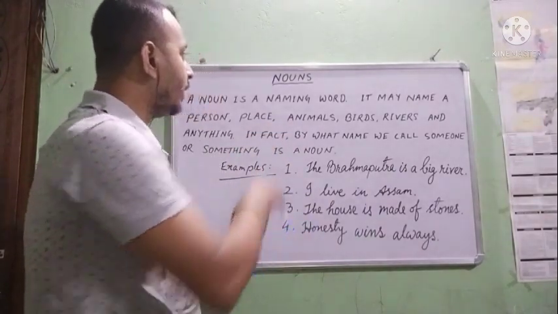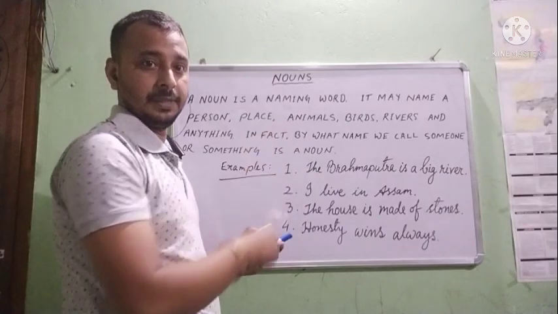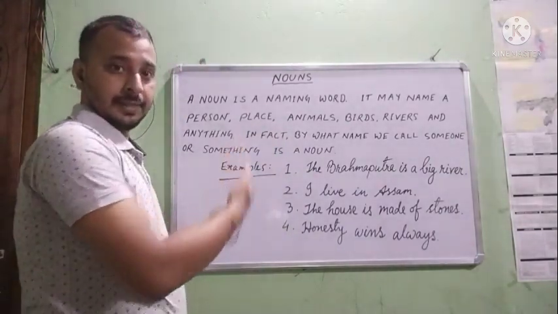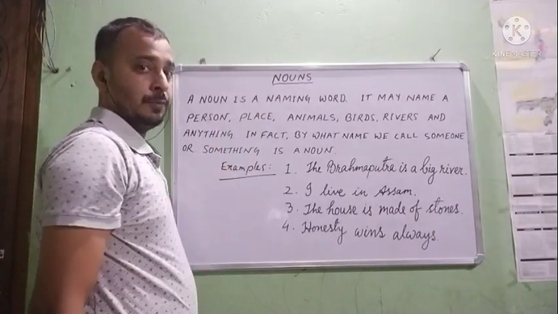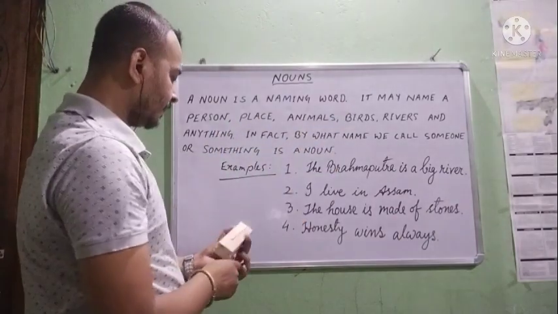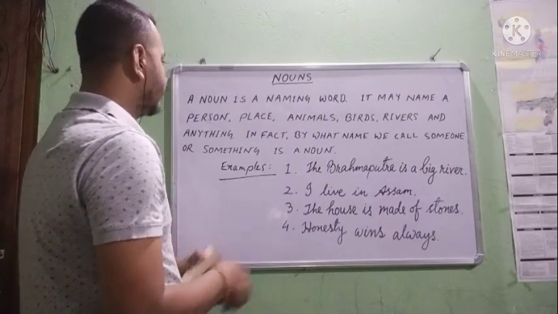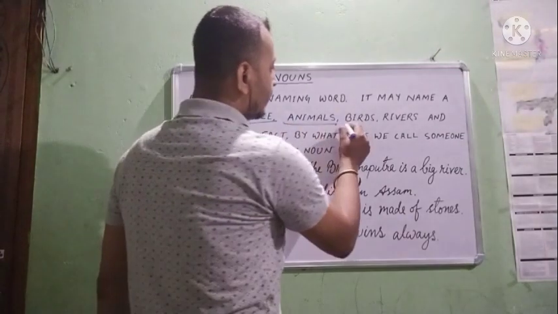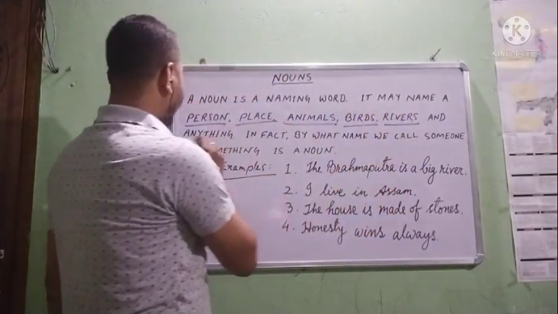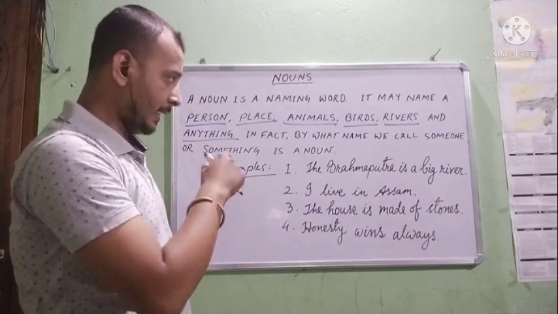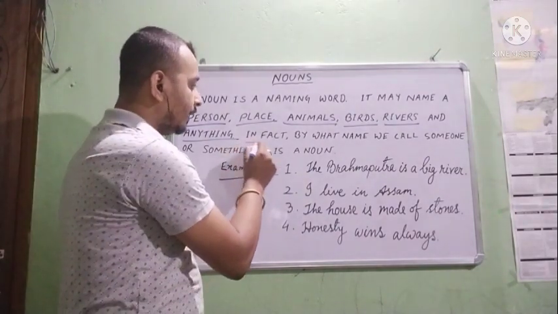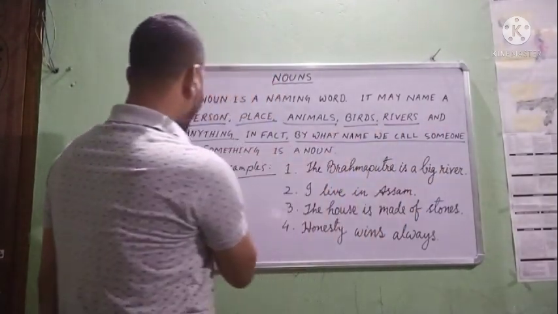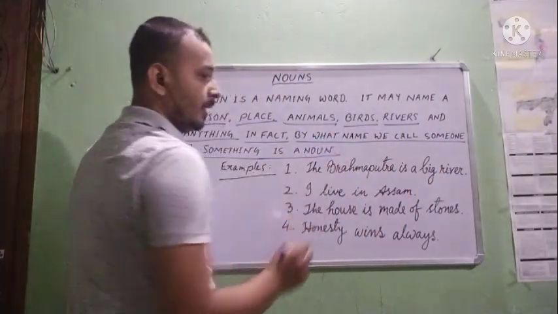Suppose I call this board a whiteboard. So whiteboard is a name. These are nouns. So let's see the definition. A noun is a naming word. It may name a person, it may name a place, animals, birds, rivers, and anything. In fact, it may name anything. It is written here: by what name we call someone or something is a noun.